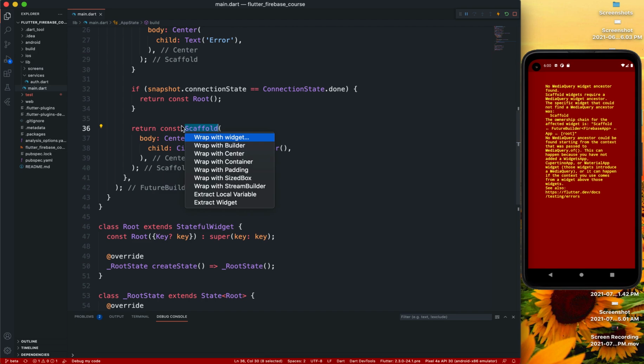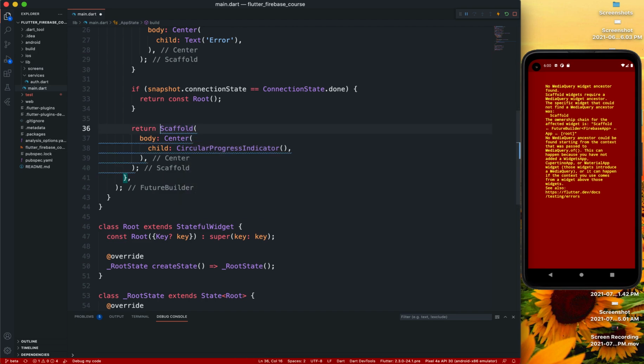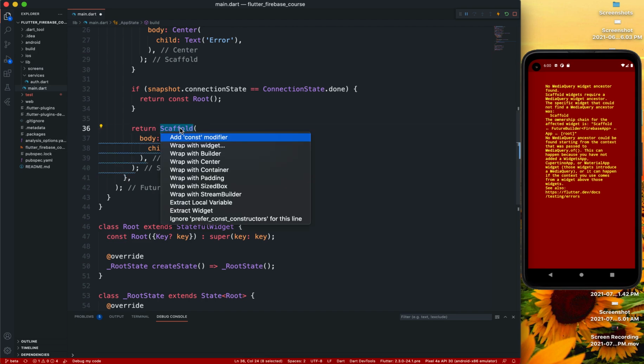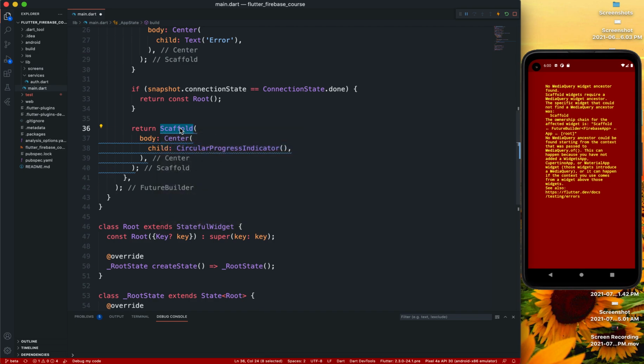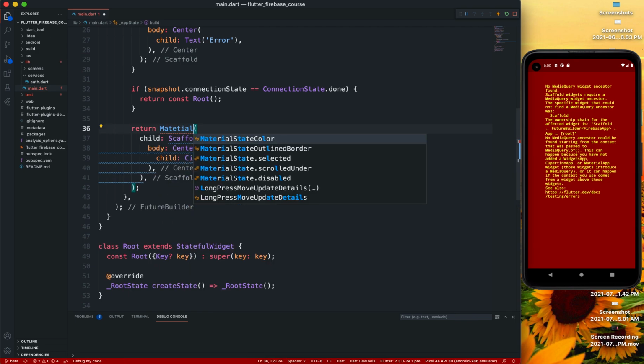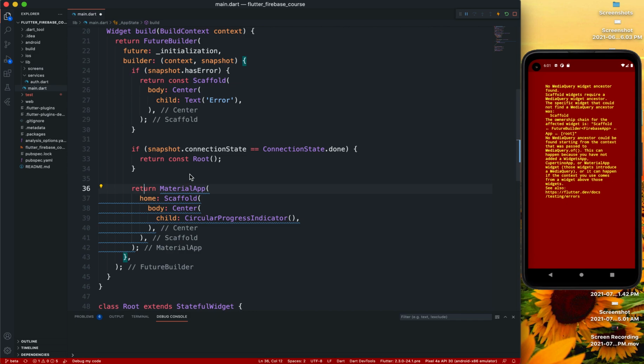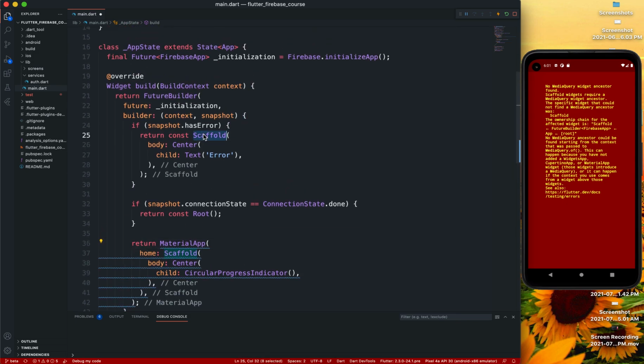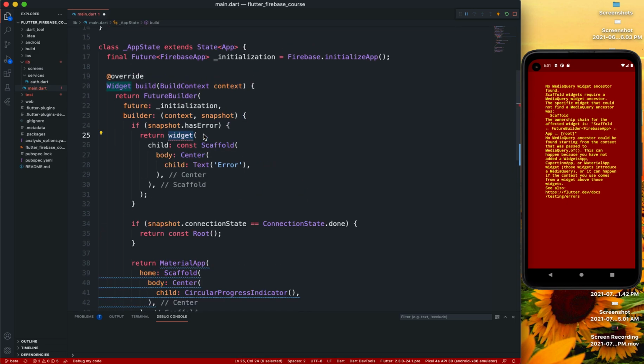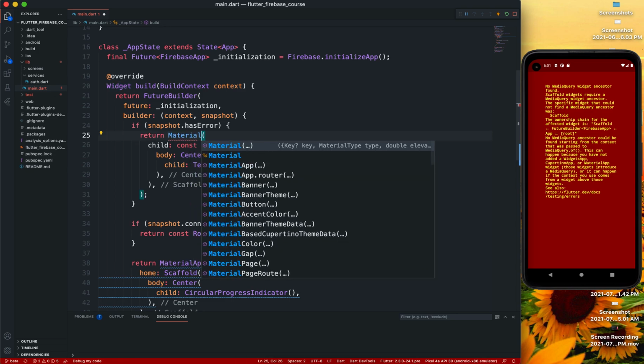So let's just wrap all of these. So remove that constant, wrap all of these with material apps. It's going to have material app, the home property. Same thing. Root, we don't need to do anything, but here a widget called material app.